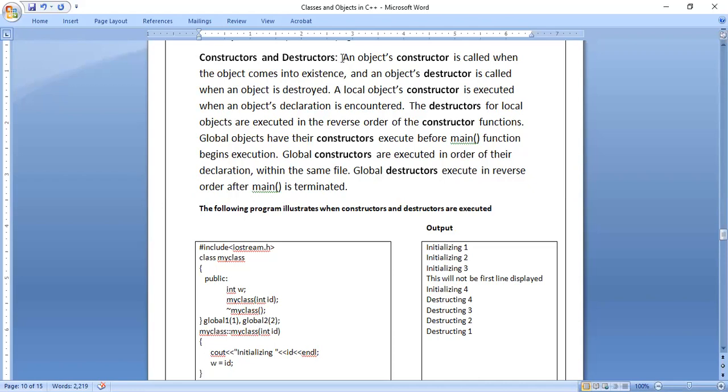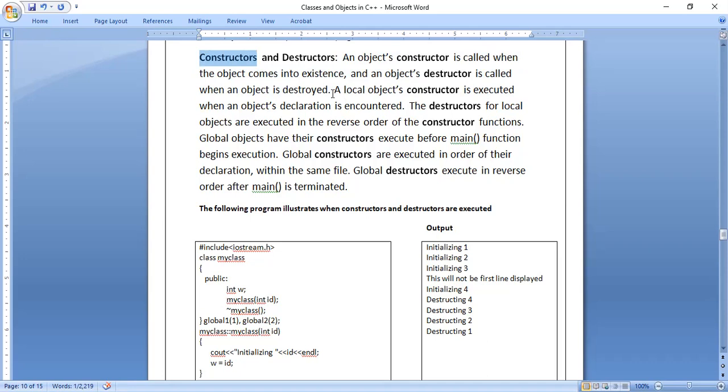See, an object's constructor is called when the object comes into existence, and an object's destructor is called when an object is destroyed. Whenever we say constructor, the meaning of constructor is to construct. Construct means to give the value for the data member, that means to initialize the object.